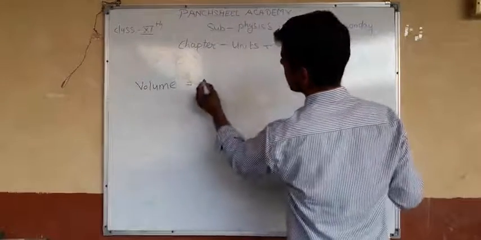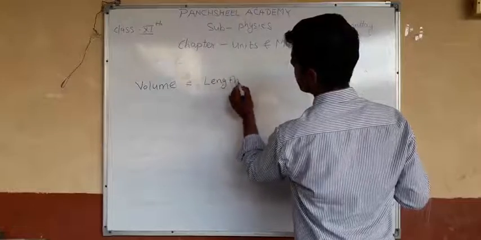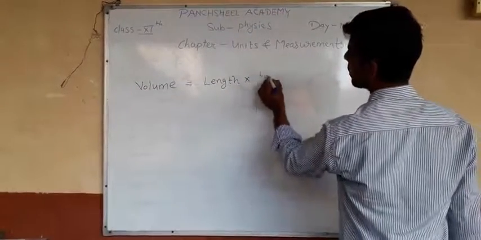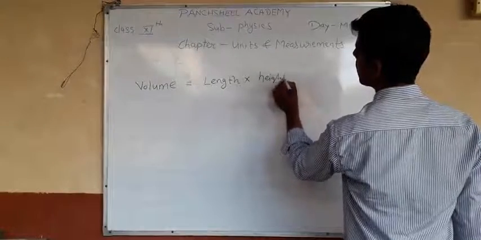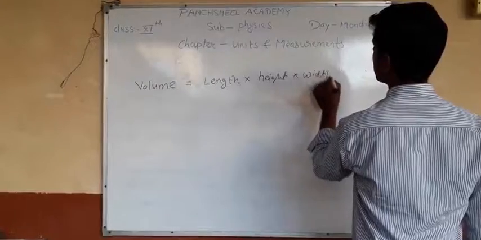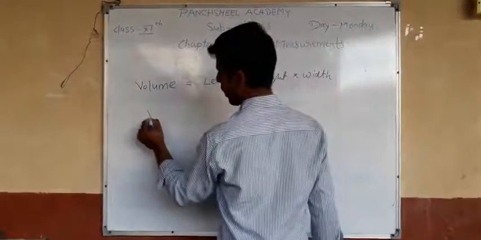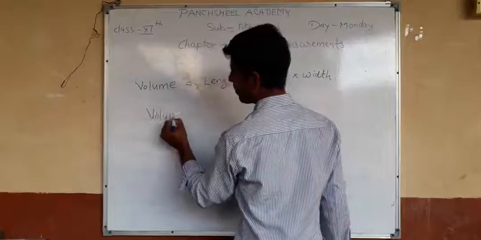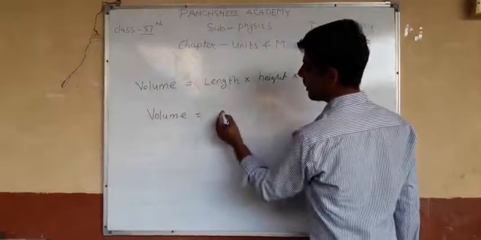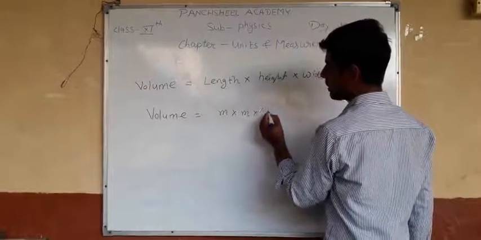It is length multiplied by height and width. Or if we talk about the volume of a cube, this length is measured in meter, this quantity is also measured in meter, and this quantity is also measured in meter.